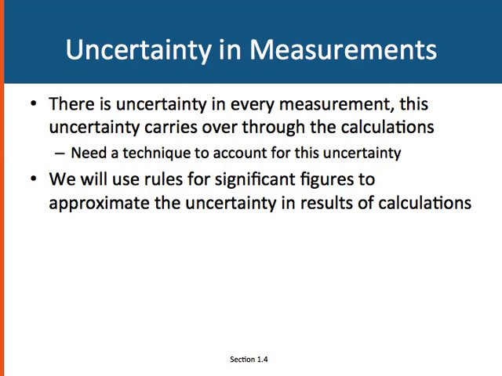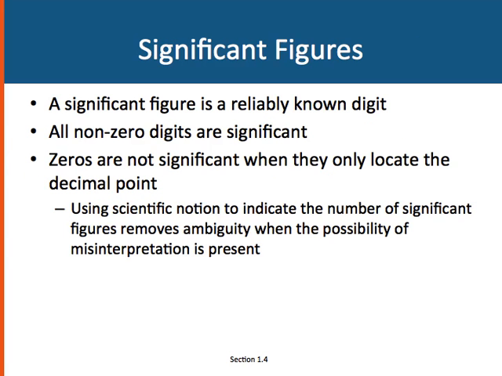The next thing I want to talk about is uncertainty. There's uncertainty in every measurement. And this uncertainty carries over through all the calculations. So we need a technique to account for this uncertainty. We're going to use the rules for significant figures to approximate the uncertainty in results of calculations. So what is a significant figure? A significant figure is a reliably known digit.